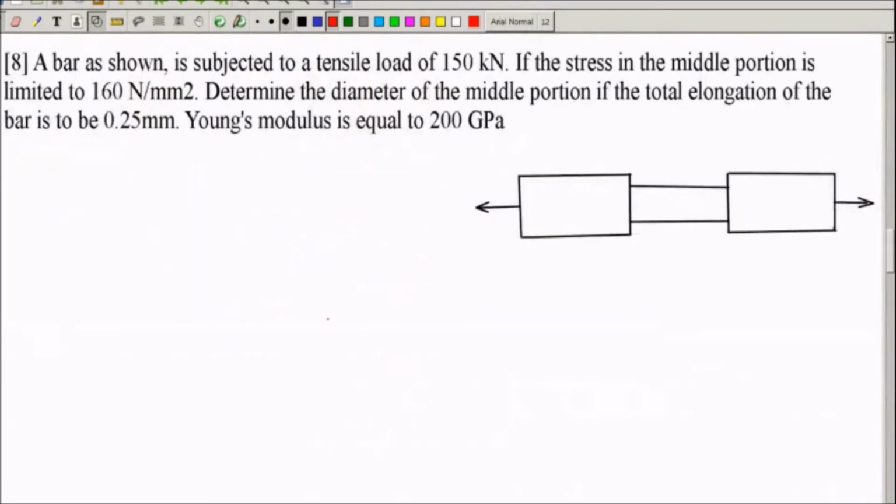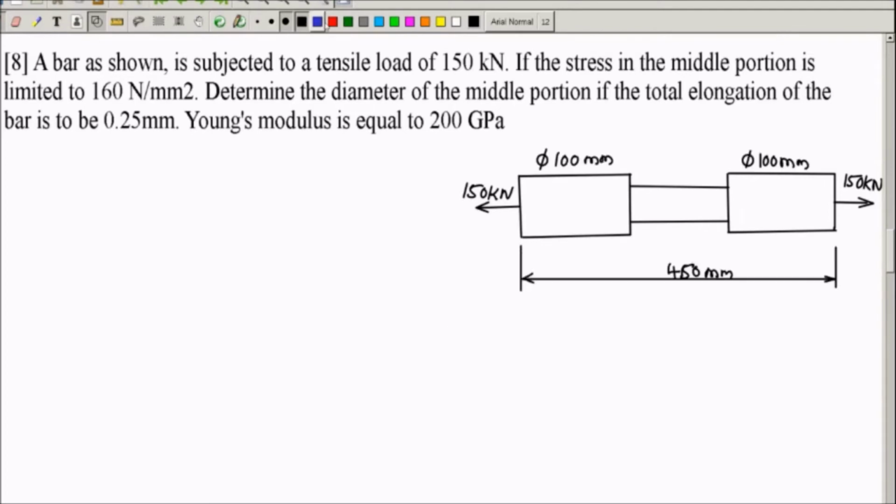A bar as shown is subjected to a tensile load of 150 kilonewton. If the stress in the middle portion is limited to 160 Newton per mm square, determine the diameter of the middle portion if the total elongation of the bar is to be 0.25 mm. Young's modulus is equal to 200 gigapascal. Call this portion as portion 1, this portion as portion 2, this portion as portion 3.